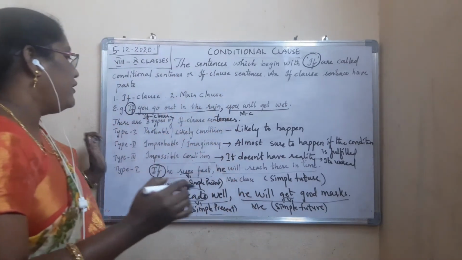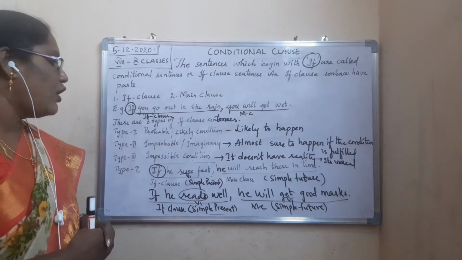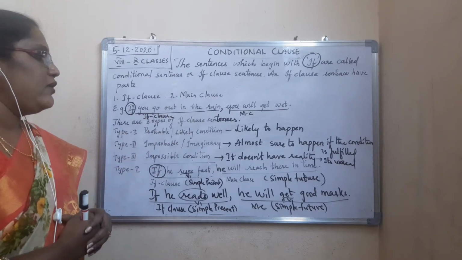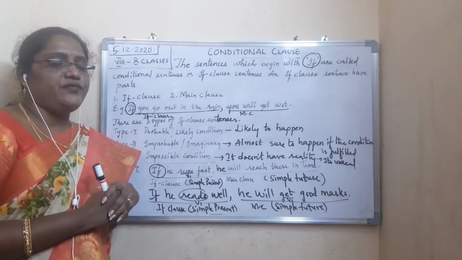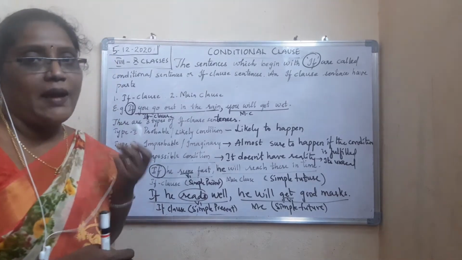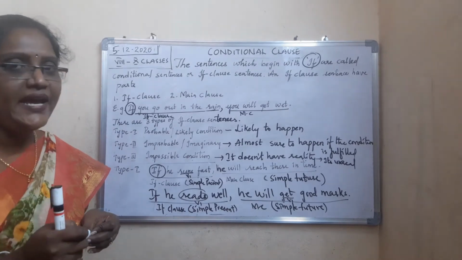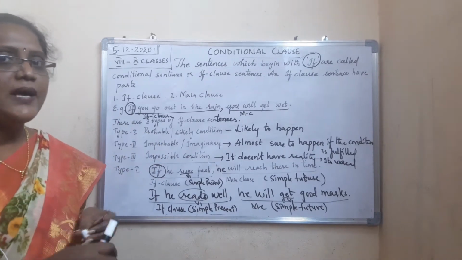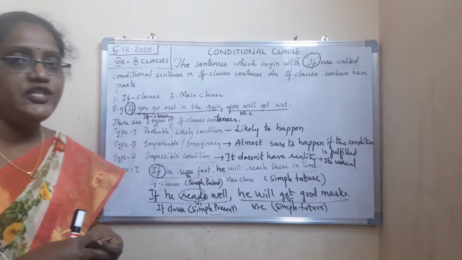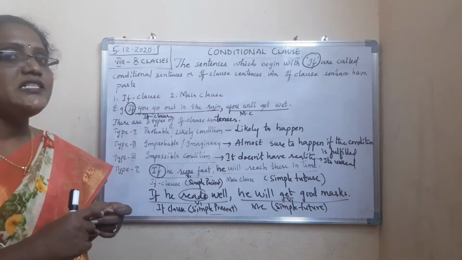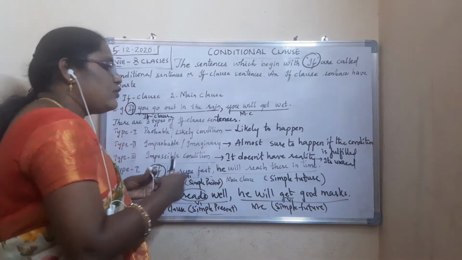Once again, let me explain to you. There are 3 types of if clause sentences. In that, type 1 I have explained now. In type 1, likely to happen, probable or likely condition. What is the name of the condition? Probable condition or likely condition we can say. Which is likely to happen. Chances are there it happens. That is called probable condition. If he reads well, he will get good marks. Chances are there. If he reads well, definitely he can score good marks. That is called probable condition. In type 1, the if clause sentence will be in simple present and the main clause sentence will be in simple future. So let us go to type 2.